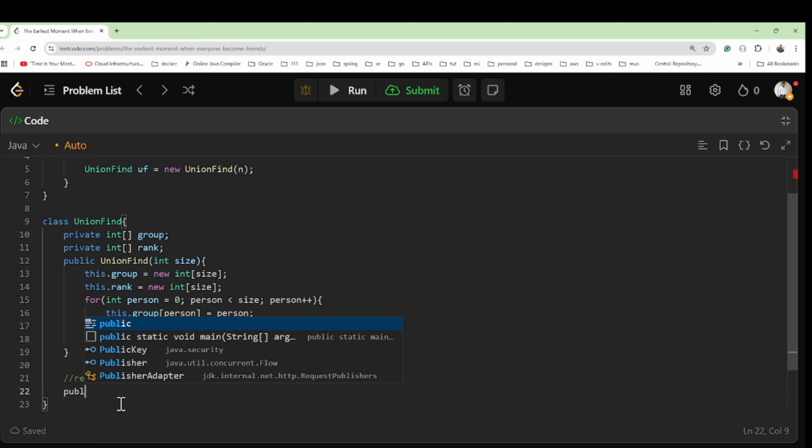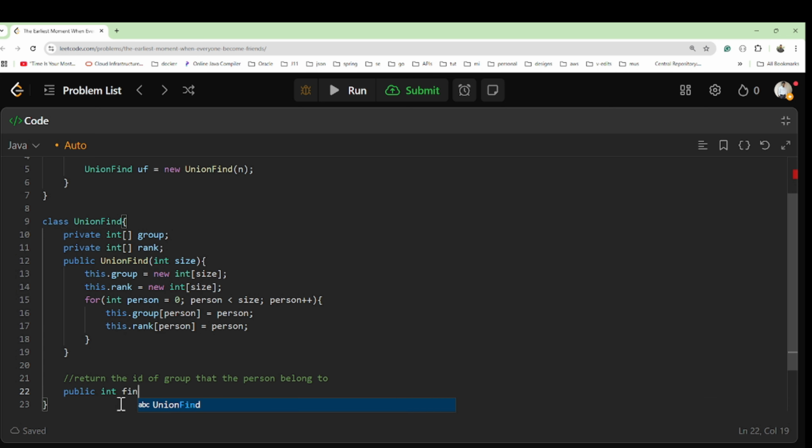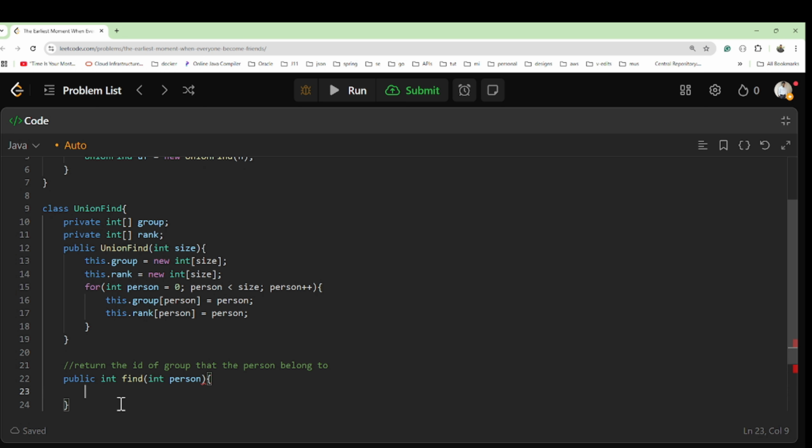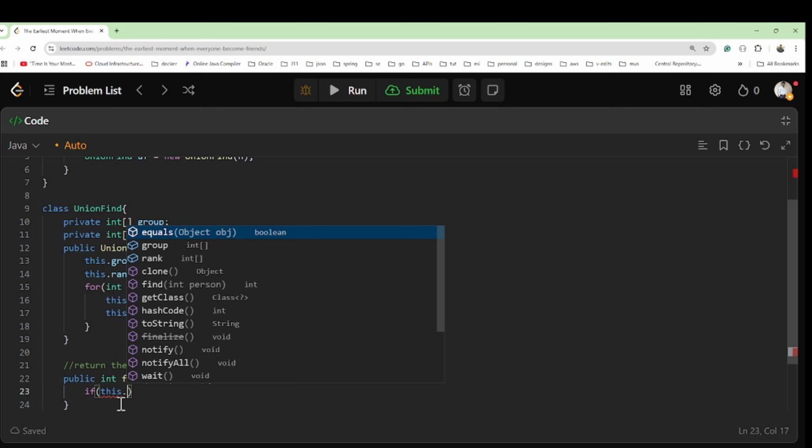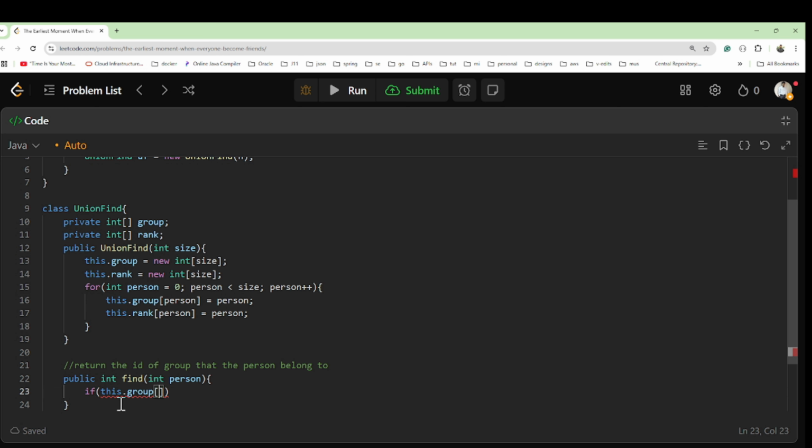We will write public int find. Find is a method in the UnionFind data structure, to which we will pass the person, so we get which group this person belongs to. For that we'll check this dot group at the index person, is it not equal to person?